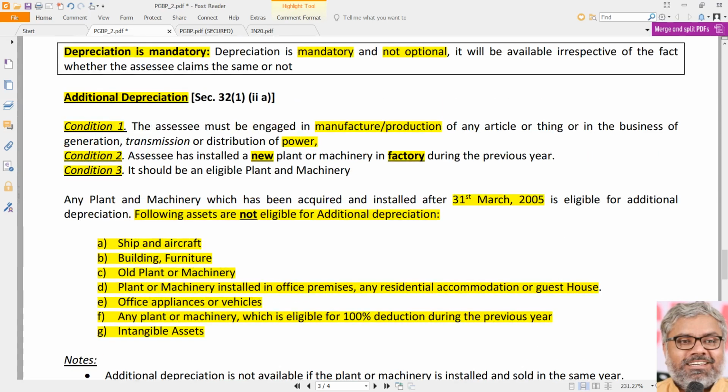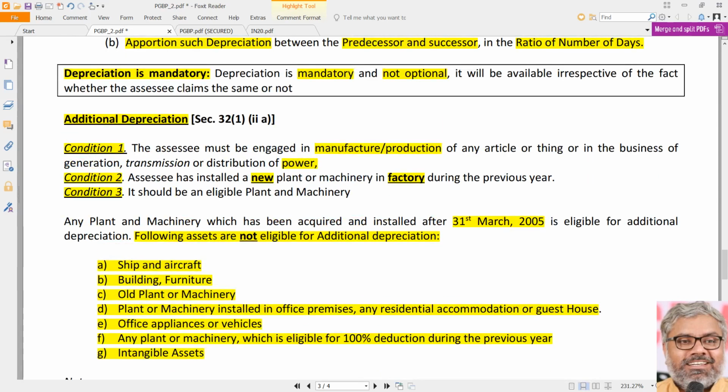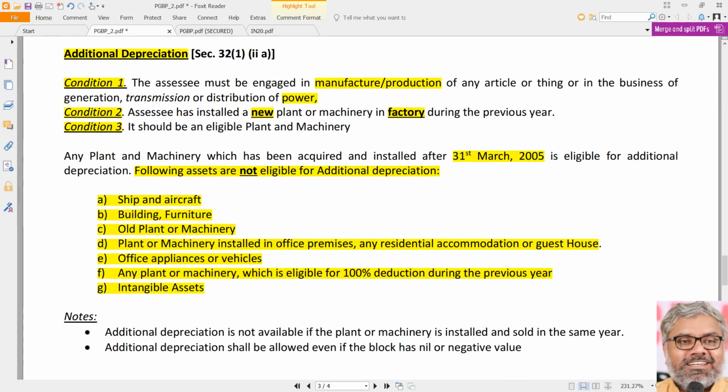Very important list, you have to remember that. So conditions related to claiming of additional depreciation are very, very important. And of course, additional depreciation is not available if the plant and machinery installed is sold in the same year. That means it is purchased also, sold also. Then additional depreciation will not be available on that.